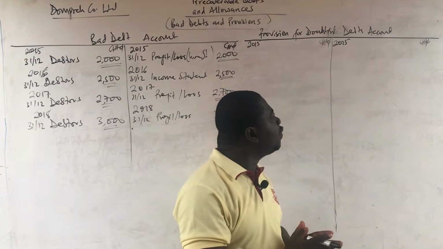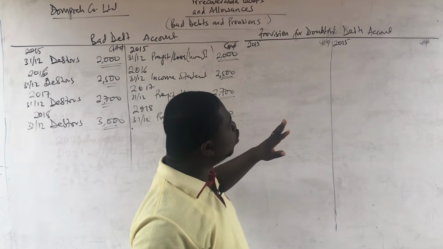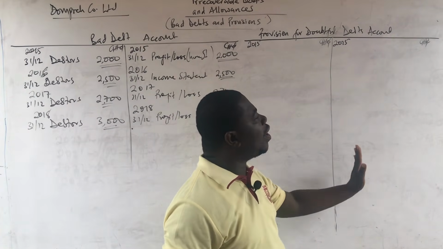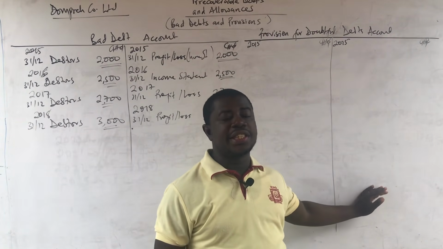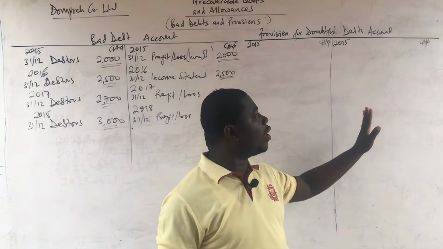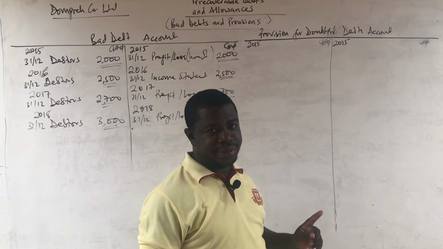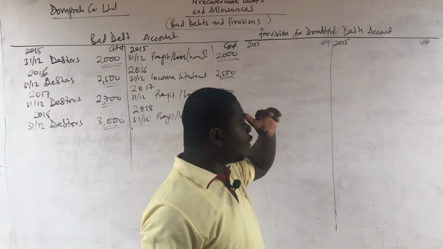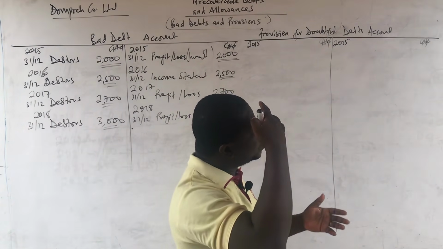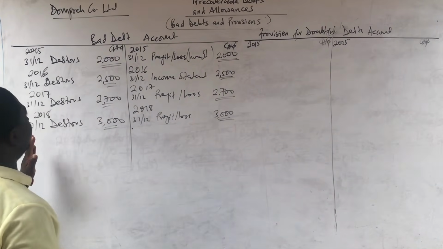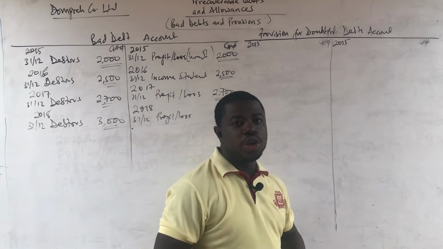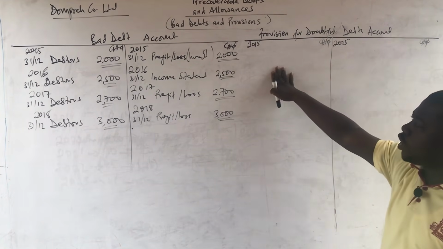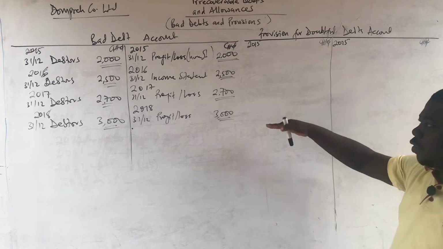Now, when we come to the provision for doubtful debt account, this is how the outlay is going to be. Remember that the provision for doubtful debt account has a credit balance. It's a valuation account, and because it has a credit balance, the first figure that we are going to record in there goes to the credit side. When we go to the bad debt, we record first on the debit because it has a debit balance. So we need to get the provision for doubtful debt figure for the year 2015, record that, close it off. Come to 2016, record that, close it off, just like we've been doing.